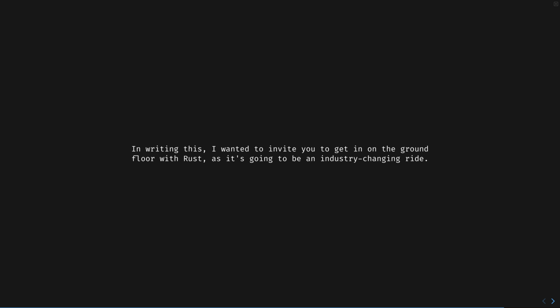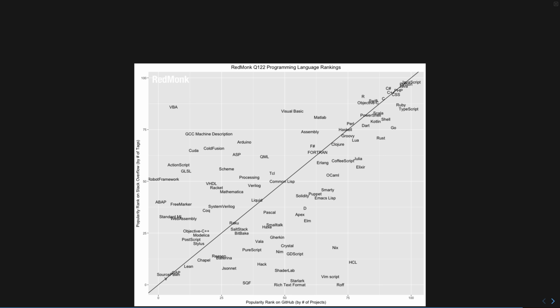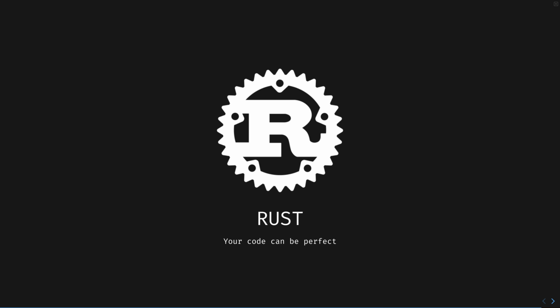In writing this, I wanted to invite you to get in on the ground floor with Rust, as it's going to be an industry-changing ride. However, as I wrote this, I realized you actually have some walking to do. The Rust lift is currently on the 16th floor. There are more Rust projects on GitHub than Scala, Kotlin, Swift, CoffeeScript, and Perl. It is time to take Rust seriously. First in your personal projects and learning, and soon at your work. Because finally, our code can be perfect.